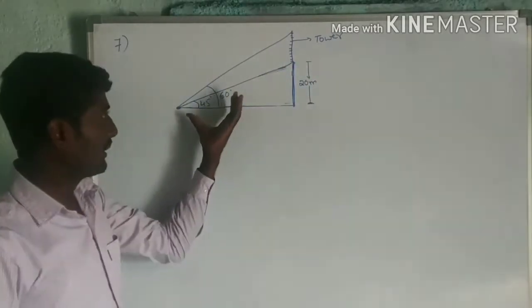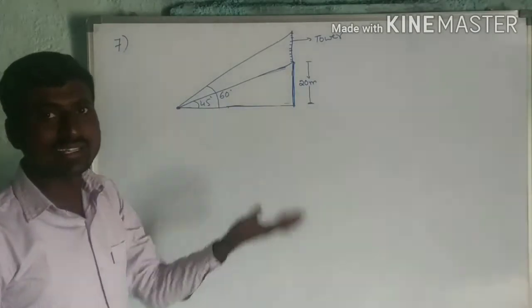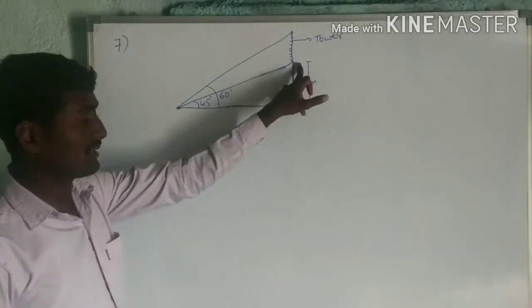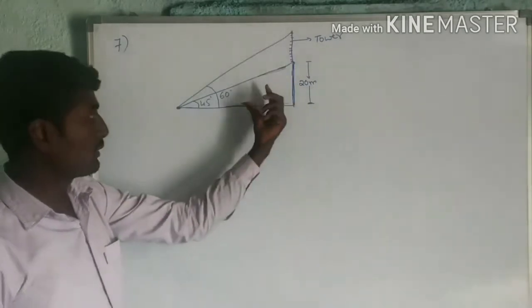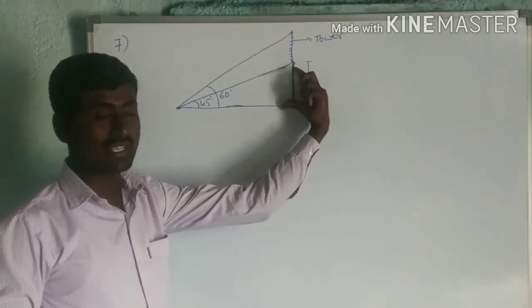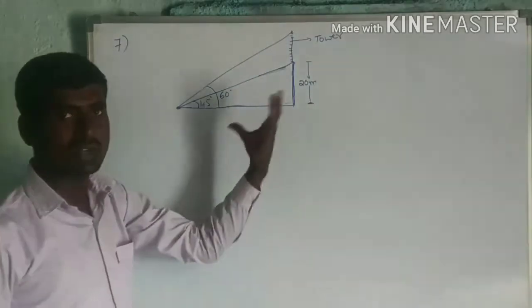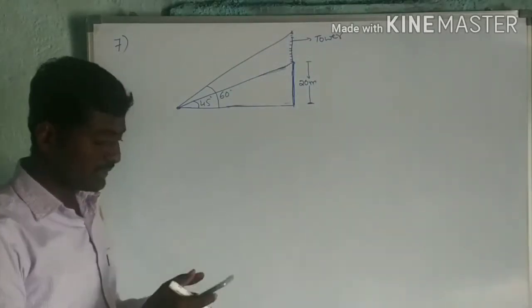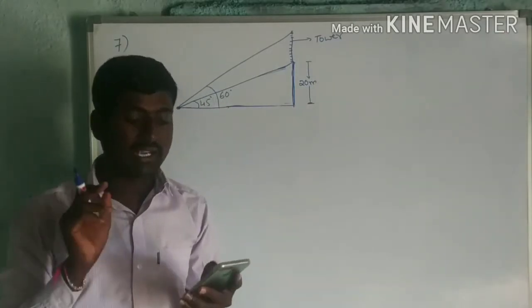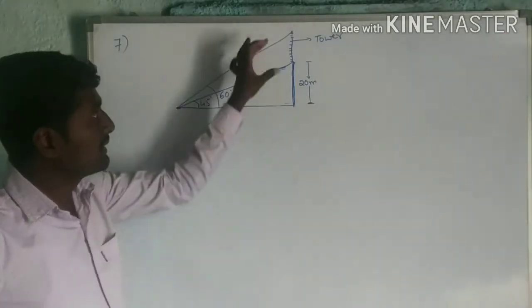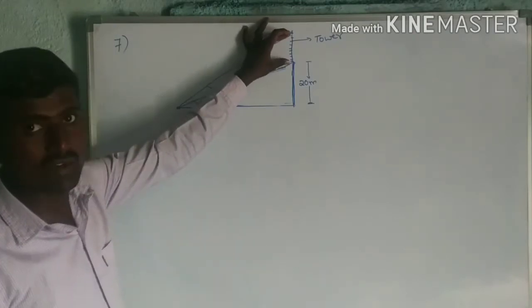If you go through the diagram, generally you can think that this height is less than this one, so the angle of elevation must be less as compared to this one. In that way also you can think. Now we are going to find the height of the tower. We have to find the height of this tower.